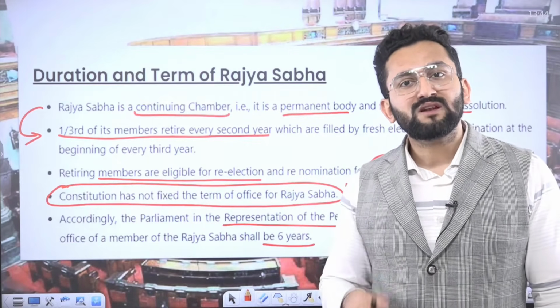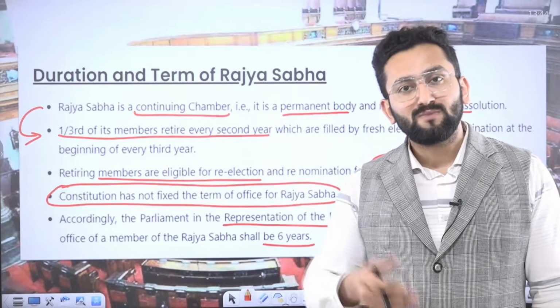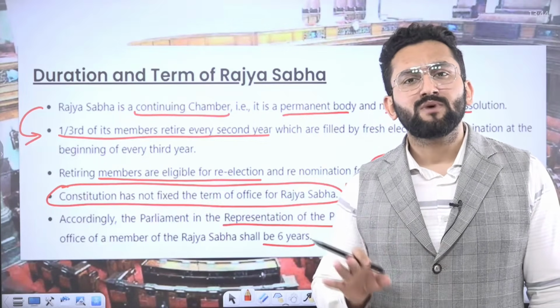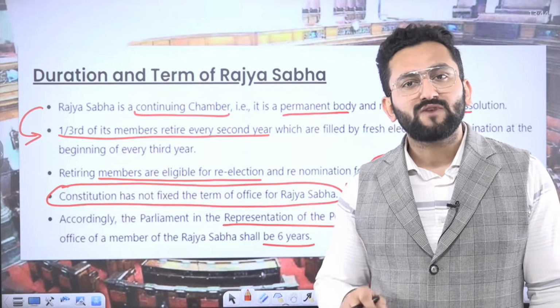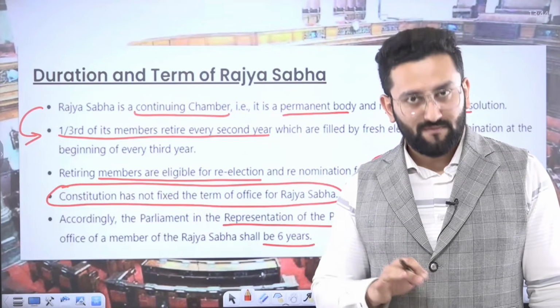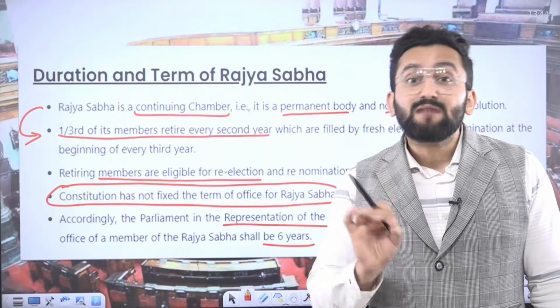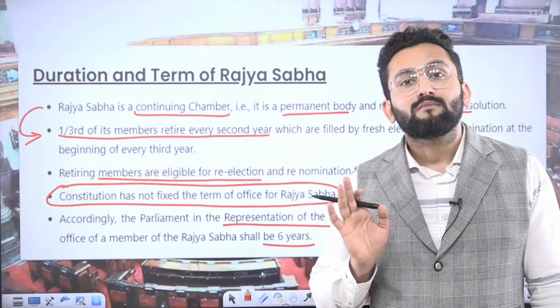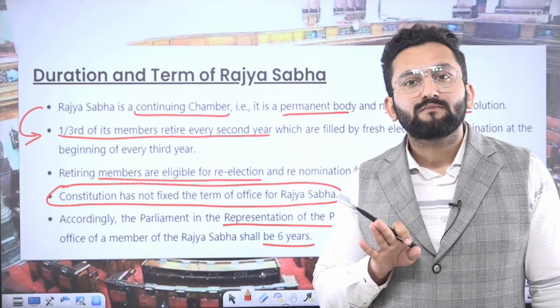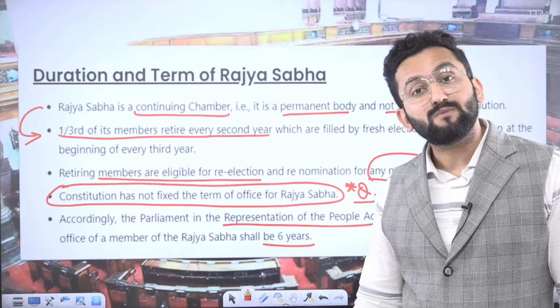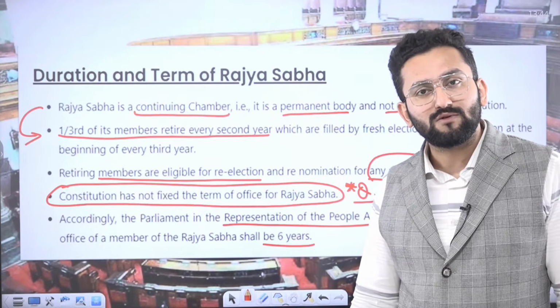Now there is no person representing a particular constituency in Lok Sabha. Now elections need to happen, although the Election Commission ensures that before completion of tenure, elections are held. But the point is, Lok Sabha can be dissolved. Dissolved means no member. But this is not the case of Rajya Sabha. It's a continuing chamber. So how is it ensured?